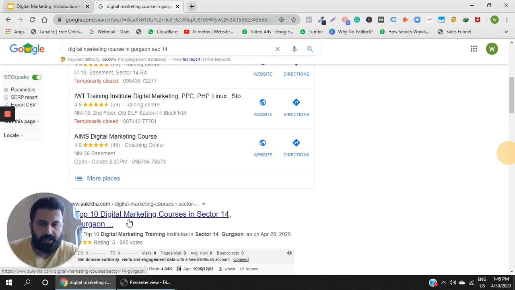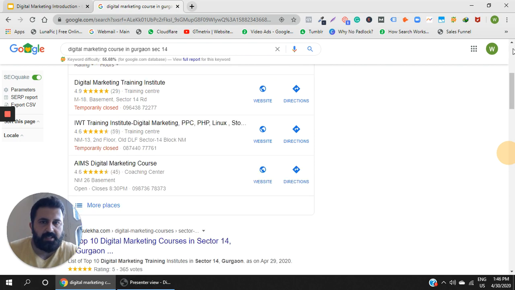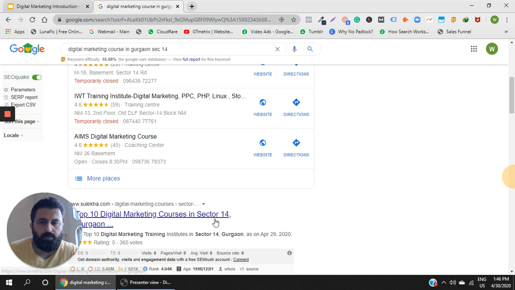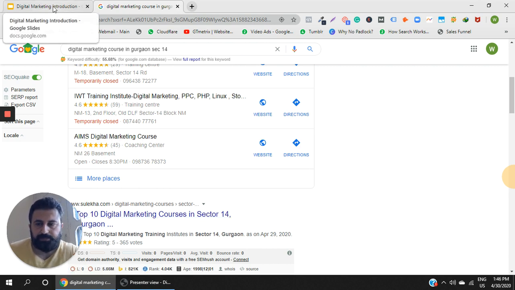So these are organic results, and these are paid results. These are known as Google Ads. These are known as PPC. These are also known as paid results. You can interchangeably use these terms, but you should be aware that this is through PPC, through Google Ads, and these are coming through organic SEO, because they are following certain good practices.